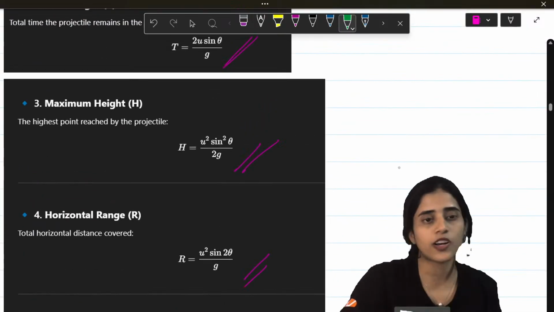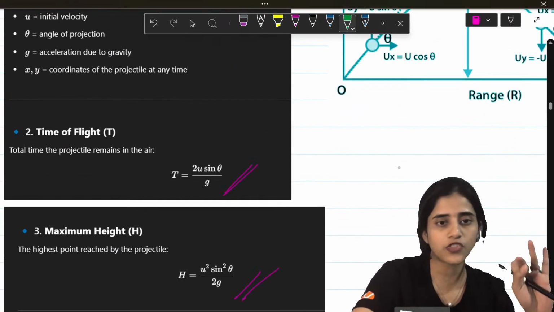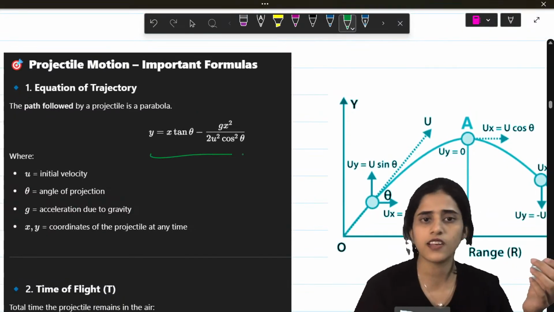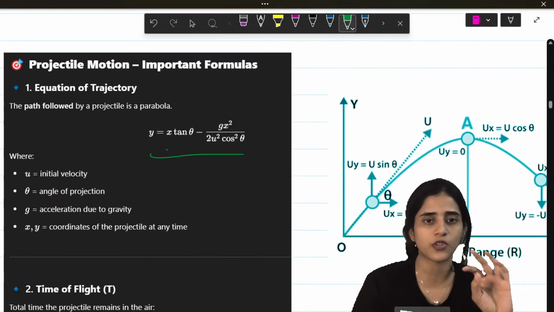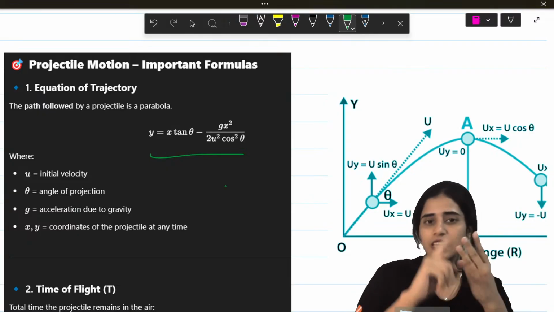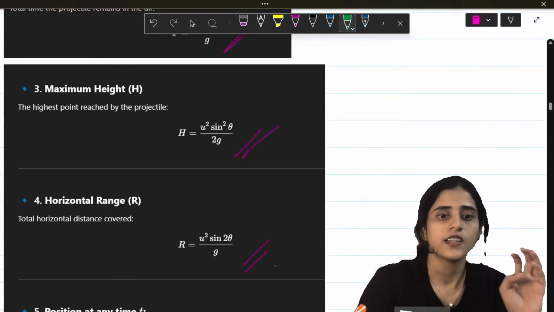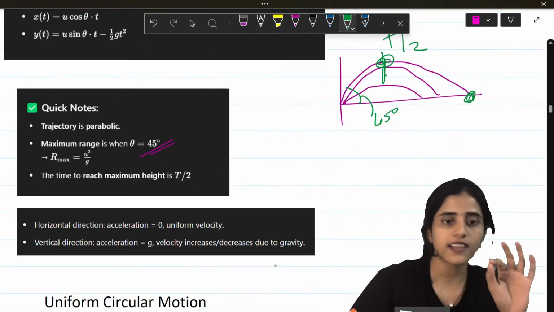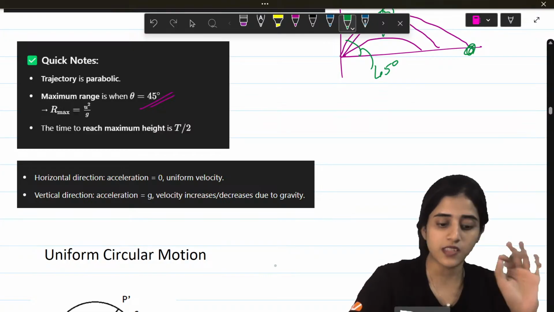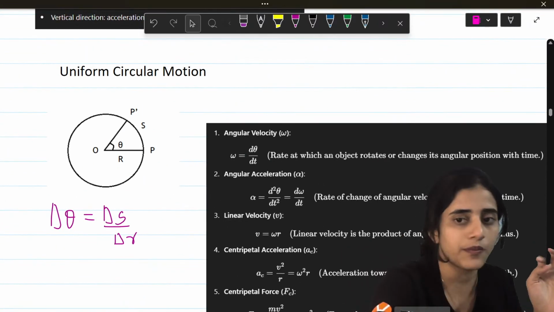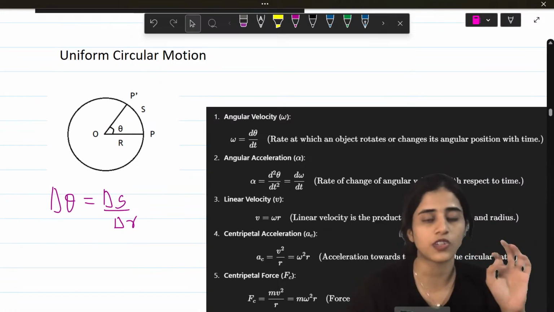What all you need to know? Range formula, height formula, time of flight formula, path of projectile also you can learn. I've not seen any questions related to that, but you can learn that. Time, range, height, very important. Alright? And the maximum angle is 45 degree. That's when the range is the maximum. Okay? Okay. Next one that you need to know in this chapter is uniform circular motion.